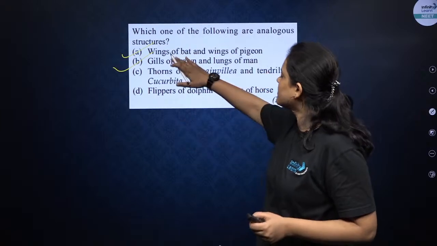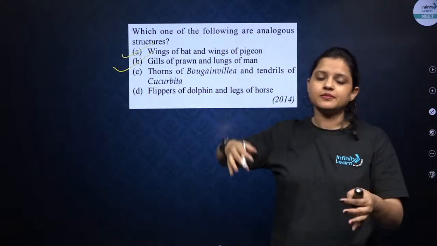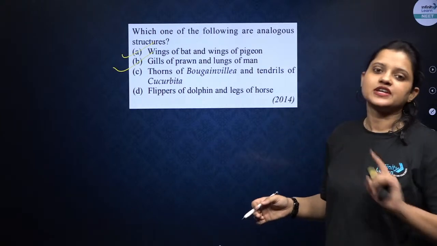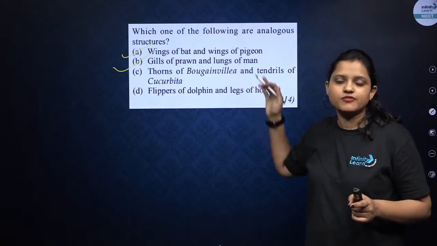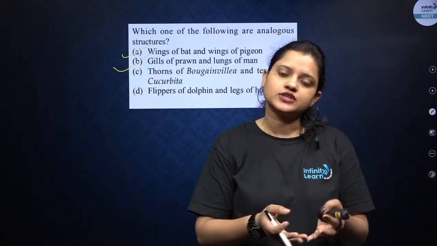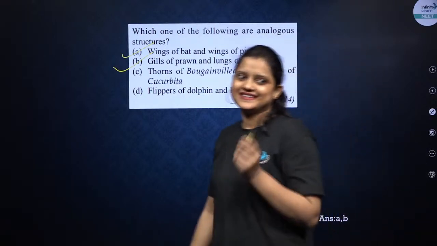Because when we are talking about wings of bat and wings of pigeon, both the wings are helping to fly and the structure is different. Similarly, when we are talking about gills of prawn and lungs of man, structures are different but they are helping in exchange of gases. So correct option will be both A and B. Okay?